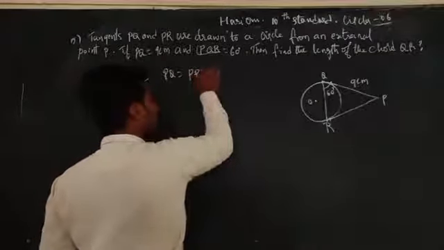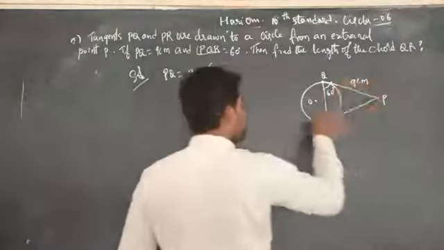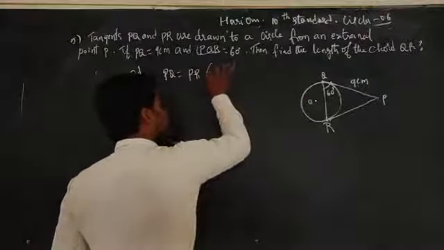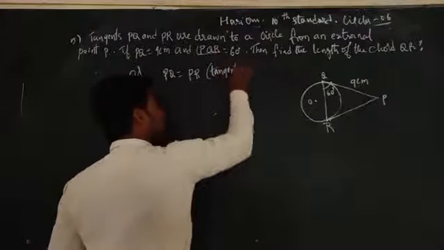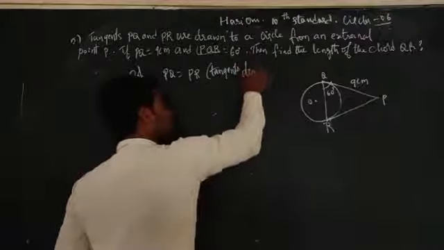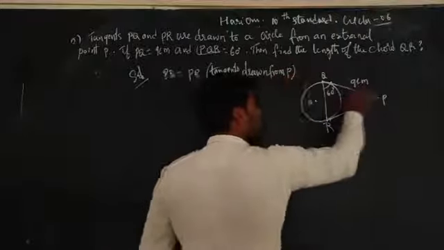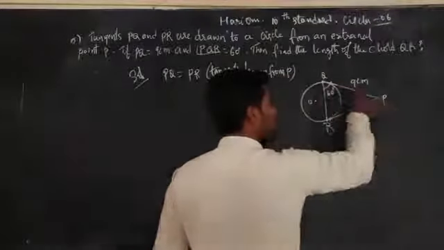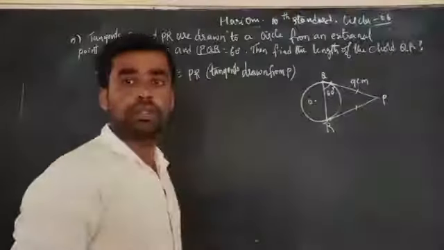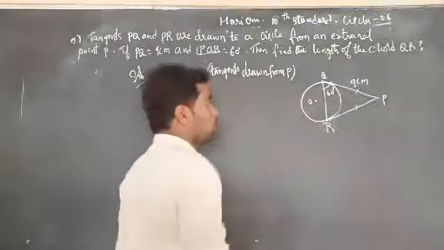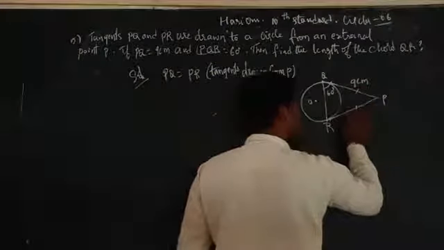The reason: tangents drawn from the external point P to a circle are equal by the 4.2 theorem. Therefore, the length of PQ is equal to PR, which is 9 centimeters.